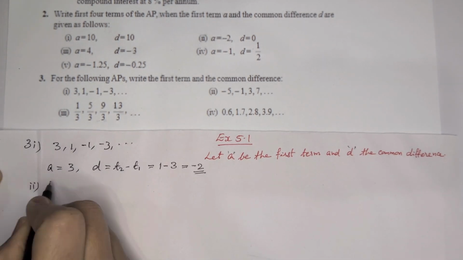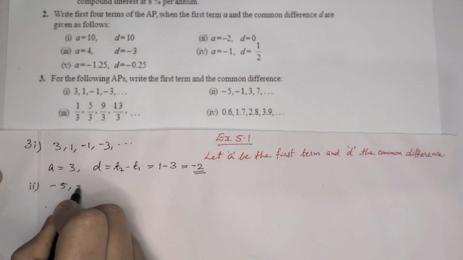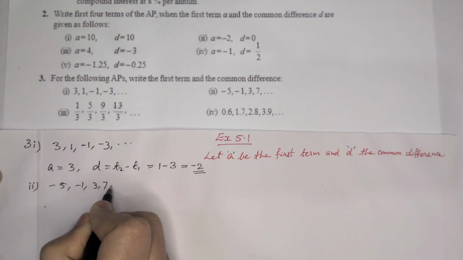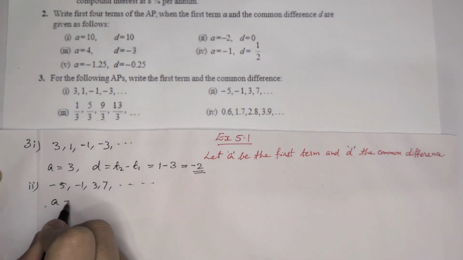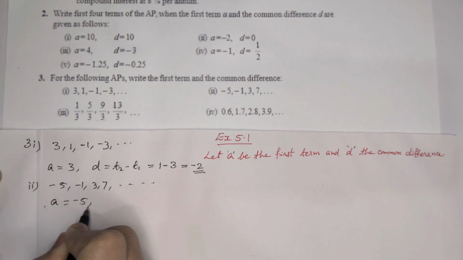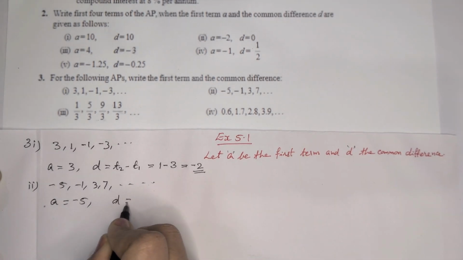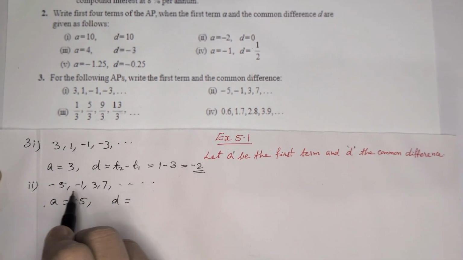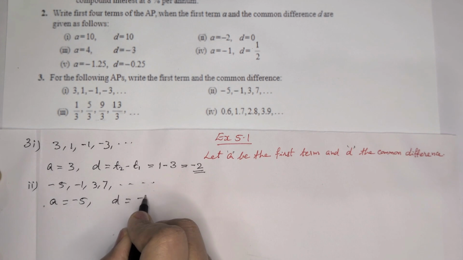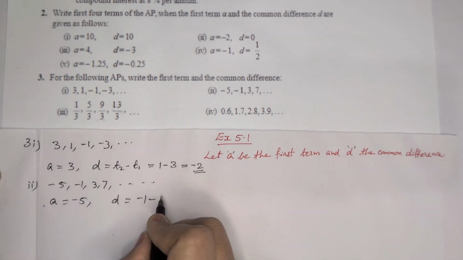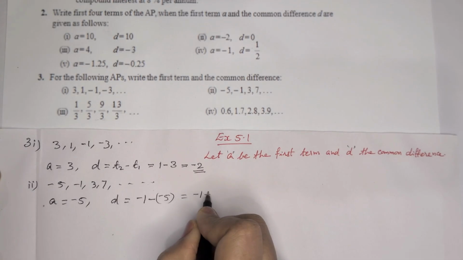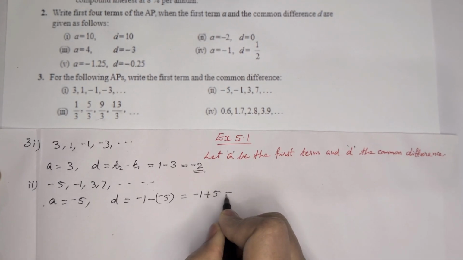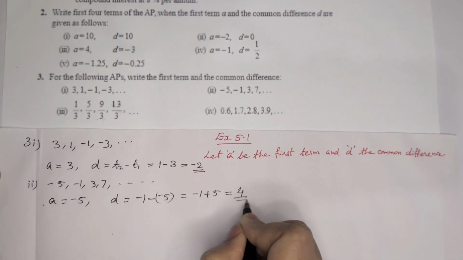Second one, minus 5, minus 1, 3, 7, etc. Here first term, that means A is equal to minus 5. Then D is equal to second term minus 1 minus first term minus 5. That means minus 1 plus 5, which is equal to 4.